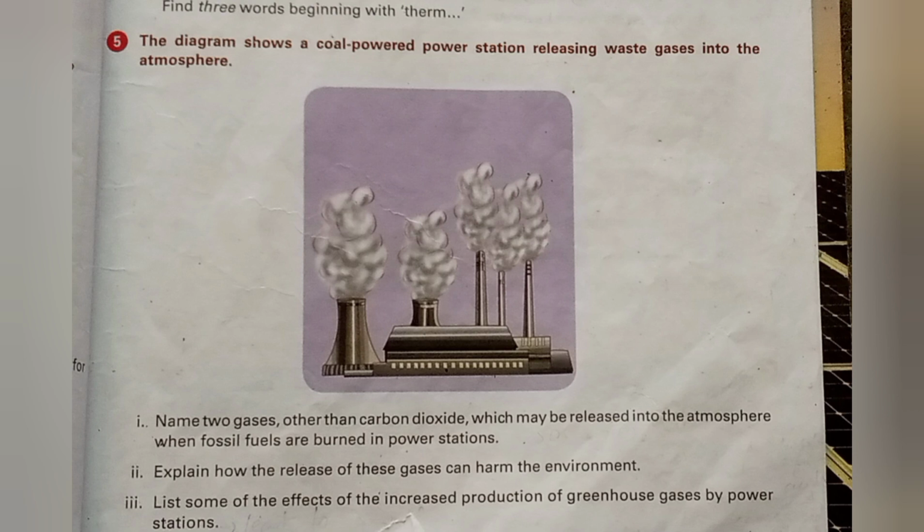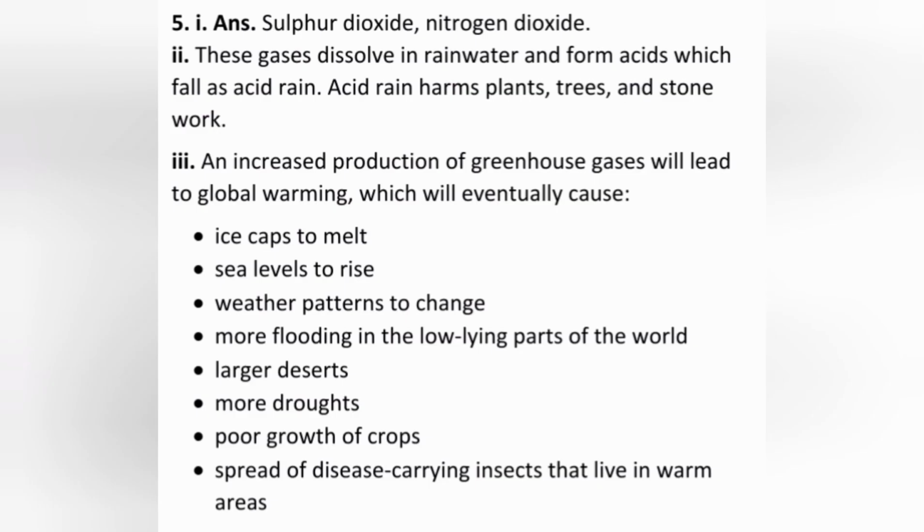Question number 5 on page number 47 of the textbook. The question is: the diagram shows a coal powered power station releasing waste gases into the atmosphere. The first question is: name 2 gases other than carbon dioxide which may be released into the atmosphere when fossil fuels are burned in power stations. The answer is sulfur dioxide and nitrogen dioxide are released into the atmosphere when fossil fuels are burned in power stations.